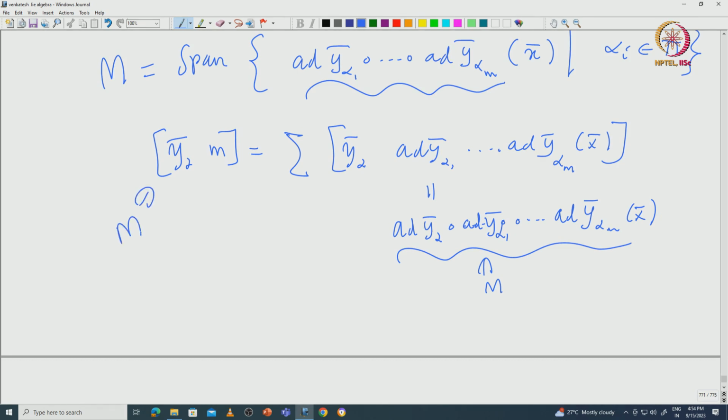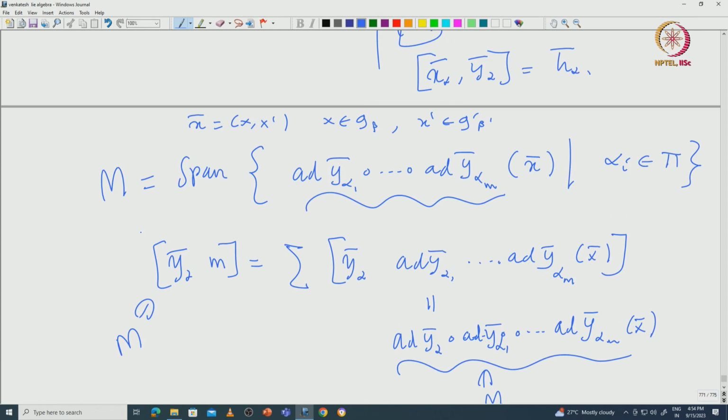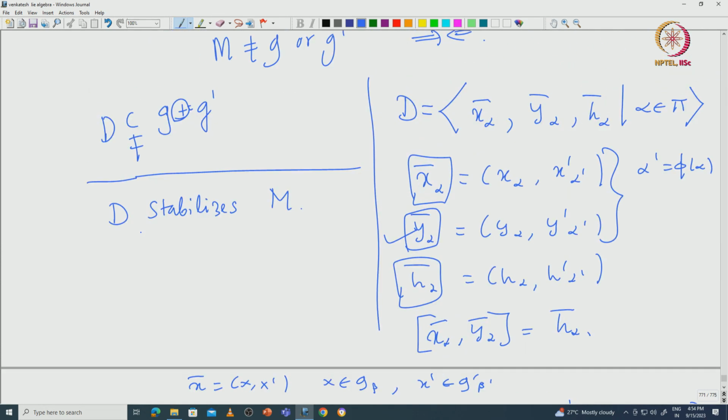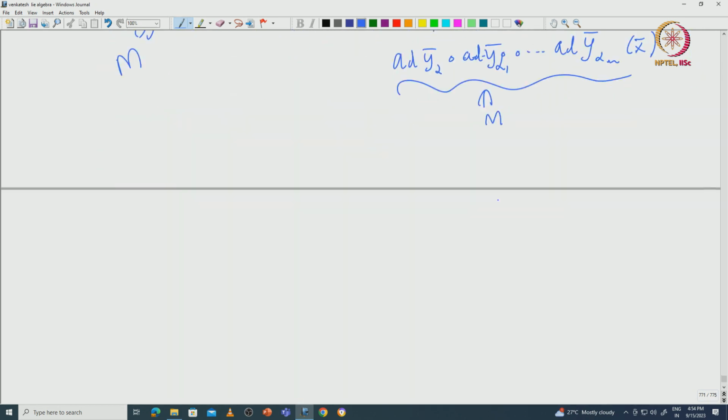So, Y alpha bar stabilizes capital M is easy to see. Okay. So, that part is okay, and x alpha bar, y alpha bar stabilizes implies h alpha bar stabilizes. So, these two are fine. So, the only thing we need to check is whether x alpha bar actually stabilizes. So, now look at x alpha bar and see what happens.